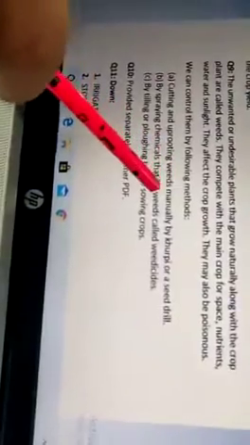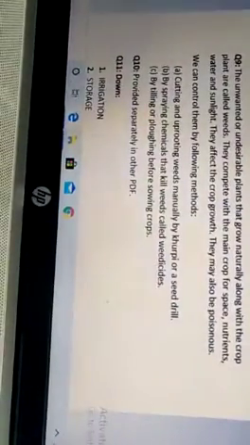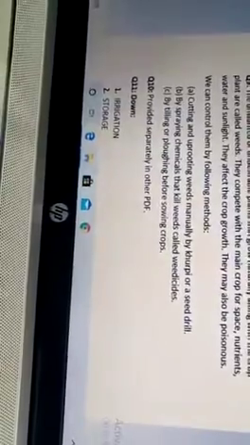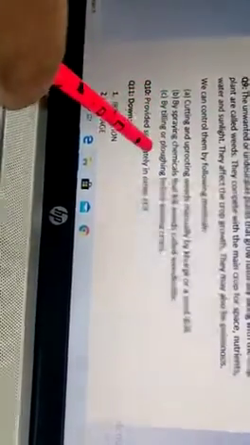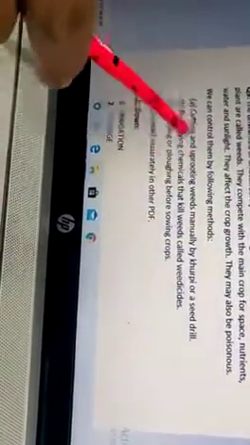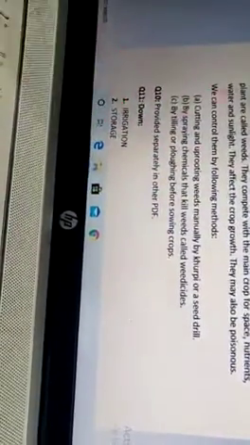Okay, so we can control them by different methods, as we have already learned in the previous classes. So the first method is cutting and uprooting the weeds manually. Means by manpower we can cut the weeds with the help of a khurpi or a seed drill. We can spray chemicals that kill weeds called weedicides, and by tilling or plowing before sowing crops, we can remove the weeds growing in the field.